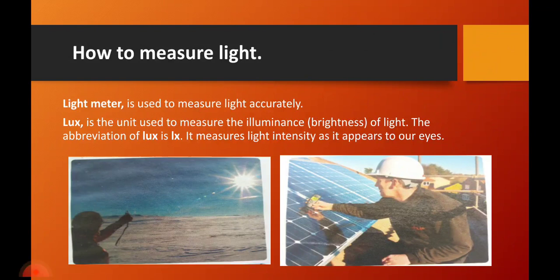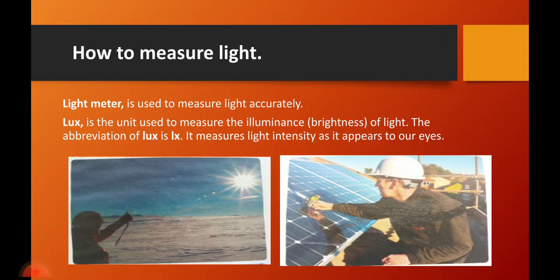Now, how do we measure light? There is a particular apparatus that we use to measure light, and it is called a light meter. A light meter is used to measure light accurately. The unit that we use to measure the brightness, or illuminance, of light is called lux. It can be abbreviated as lx. Lux is the unit we use to measure the illuminance or brightness of light.